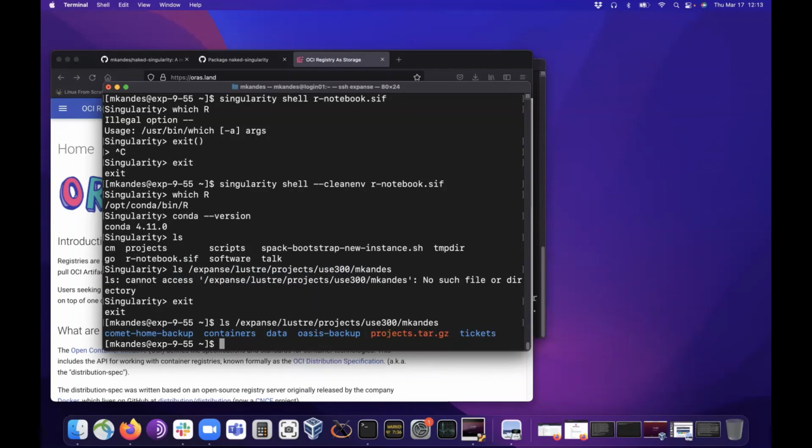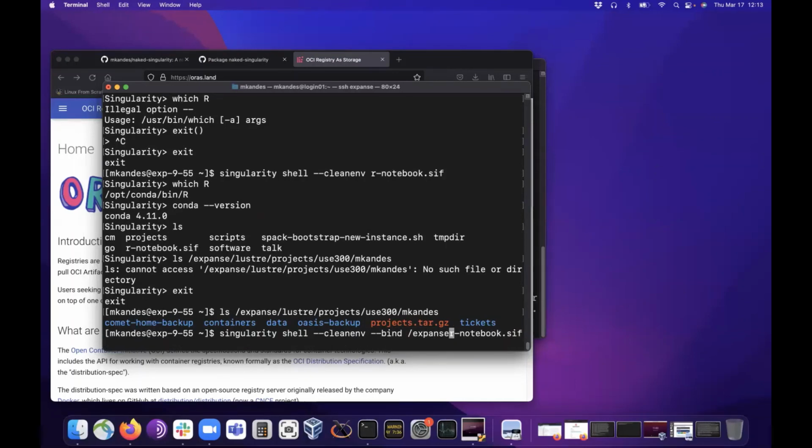I have to poke the hole to the outside world through the container if I want to see that part of the external file system and have access to it while I'm running my application, right? So that's this bind mount flag that I mentioned where I have, say, /expanse and I had /scratch, right?